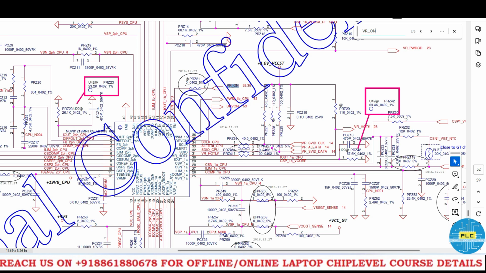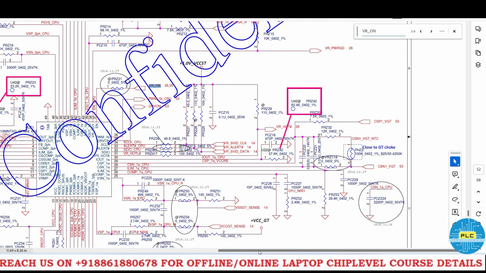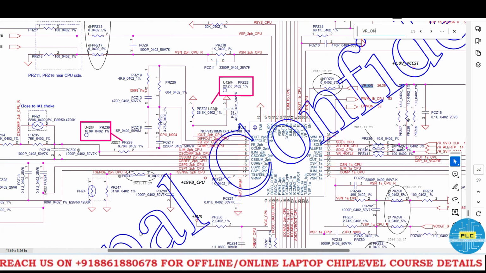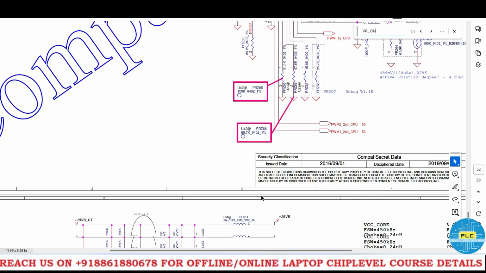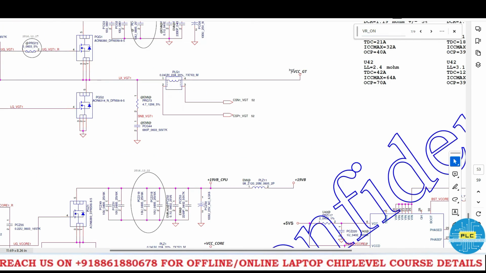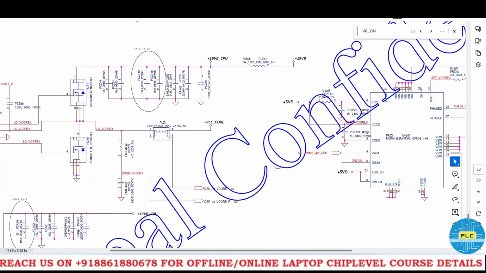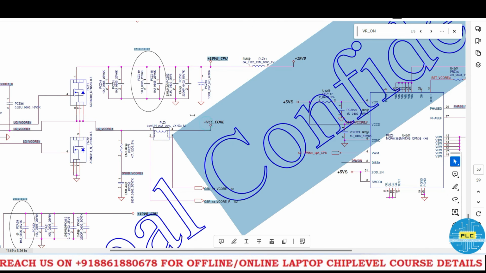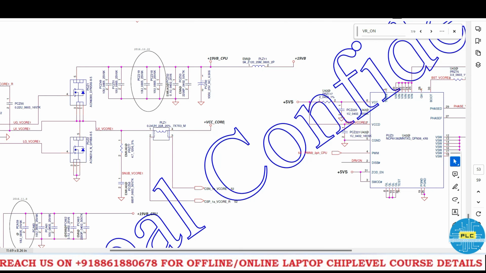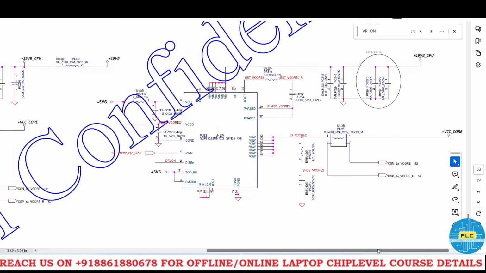Okay, once this CPU IC gets this VR on, what voltages will it generate? It will come one by one. VCC GT is the last one. It's the core, okay, core 1 and 2, it's a dual phase, right?